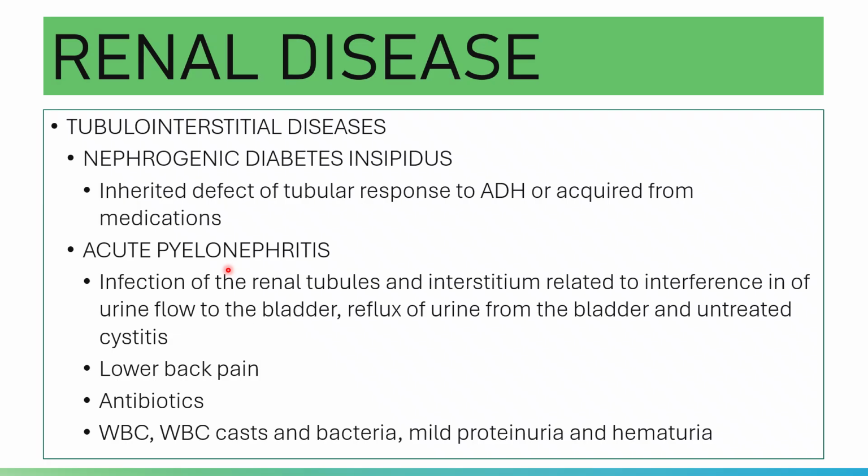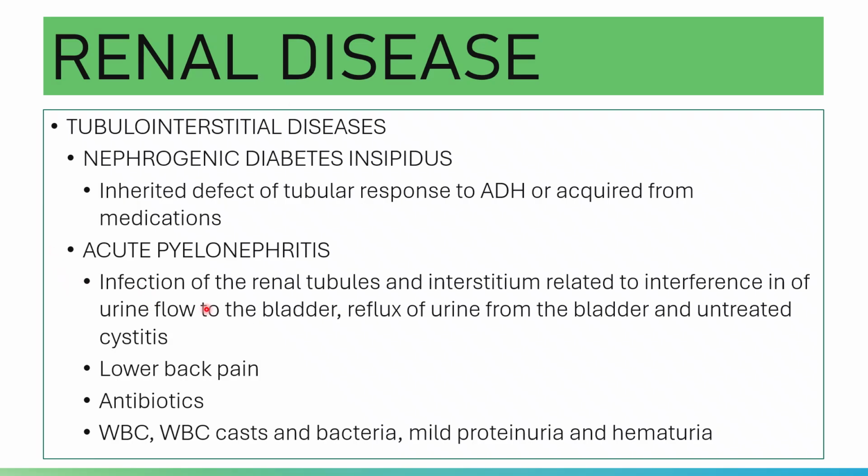Acute pyelonephritis occurs most frequently as a result of ascending movement of bacteria from the lower urinary tract, going up into the renal tubules and renal interstitium.